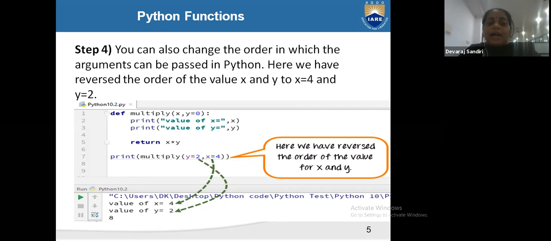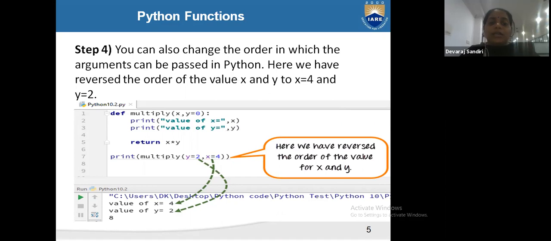Here we are printing the value. See, three print functions are there. The first print function will print the value of x, and it will print the value of y. Now return x into y. x into y means x will be multiplied by y. In defining your variables, you gave the argument names x and y, two arguments.